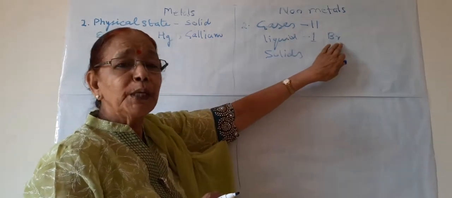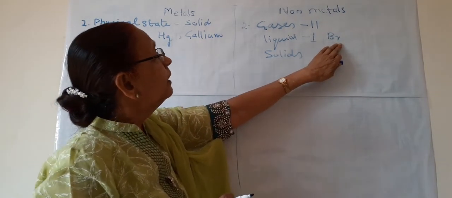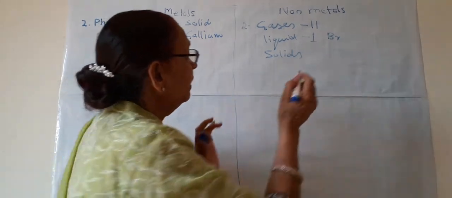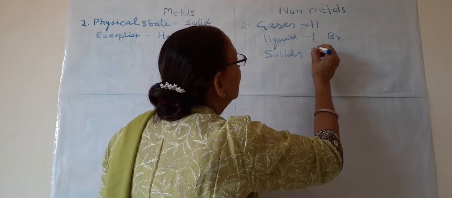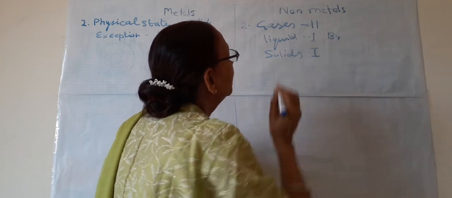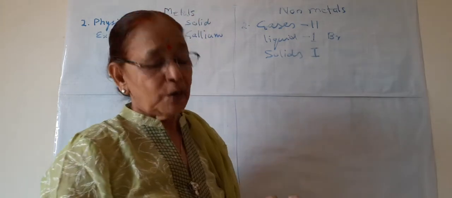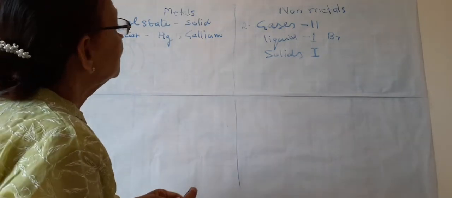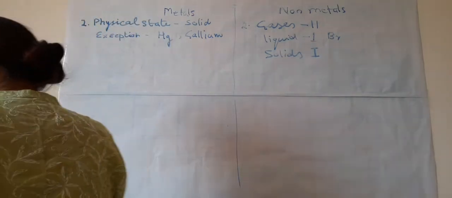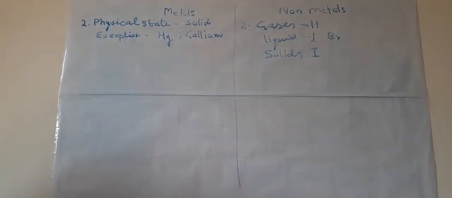Liquid, only bromine is liquid at room temperature, and iodine is also solid at room temperature. Iodine is also solid and rest are also solid. So this is how the physical state of metal and non-metal is there.